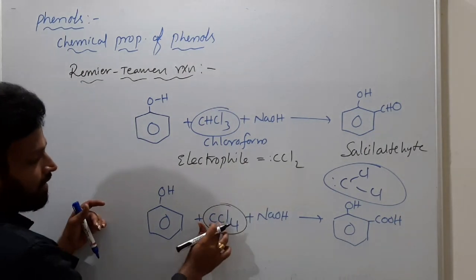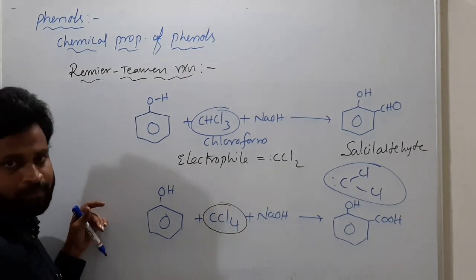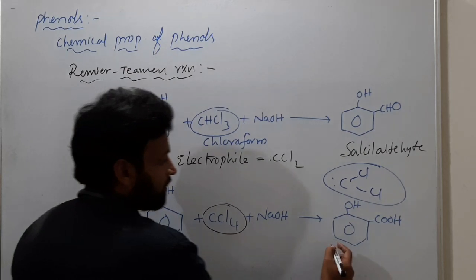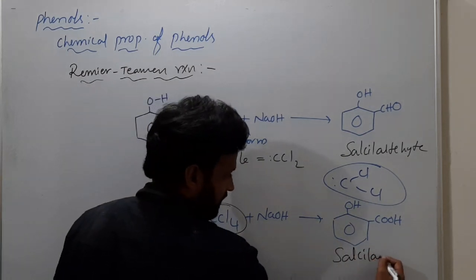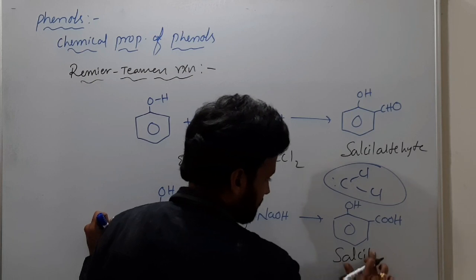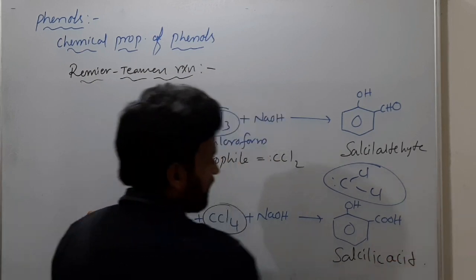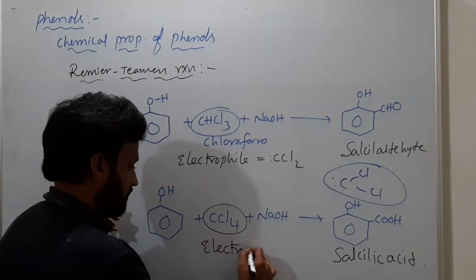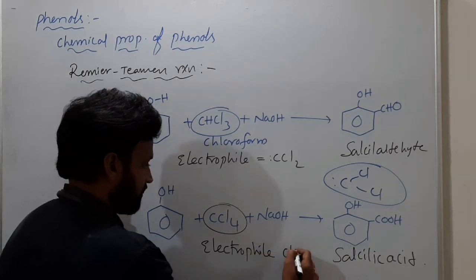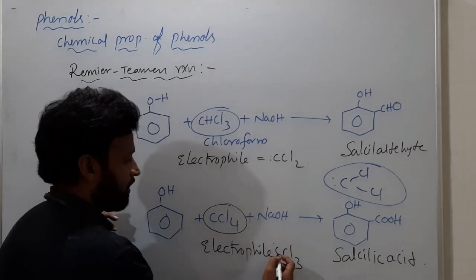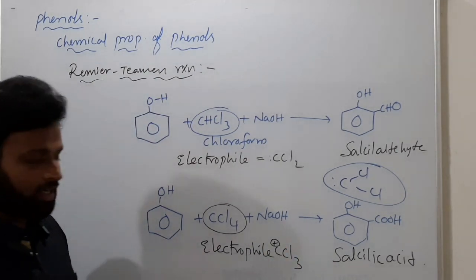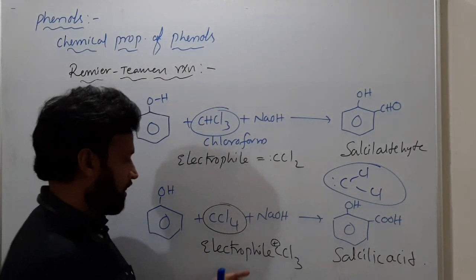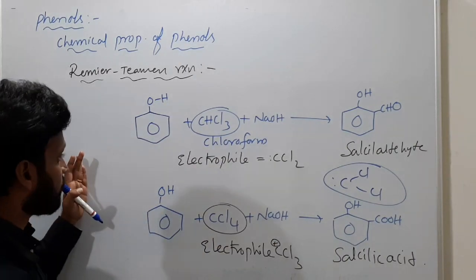If you use CCl4, tetrachloromethane, or methane tetrachloride, the product is salicylic acid. So remember both. Here the electrophile is CCl3+. Remember, with chloroform dichlorocarbene is the electrophile. They will also ask you these electrophiles in the Reimer-Tiemann reaction.